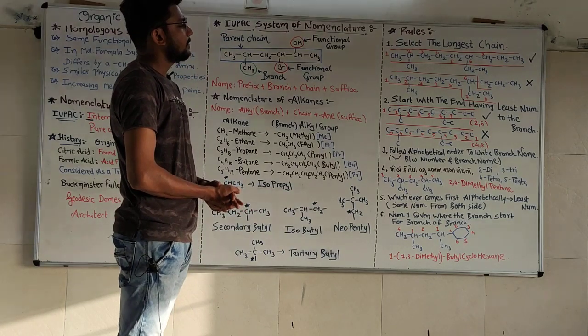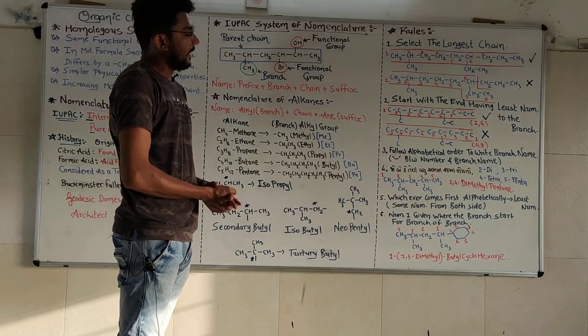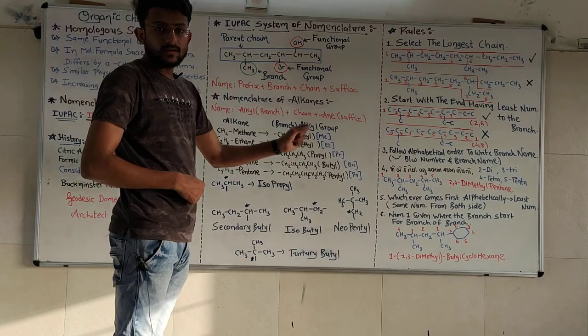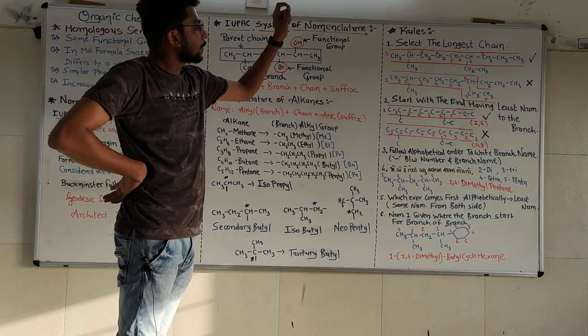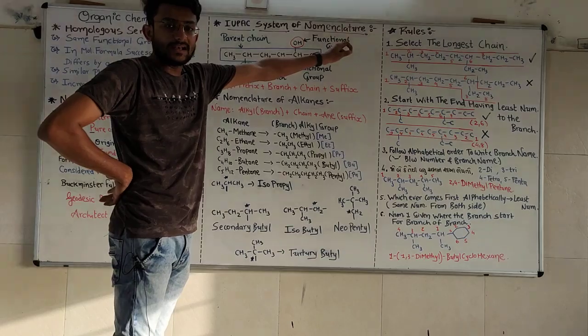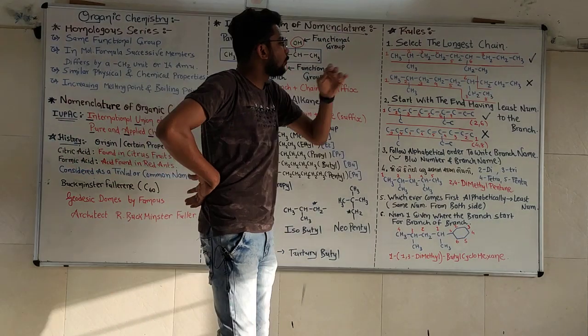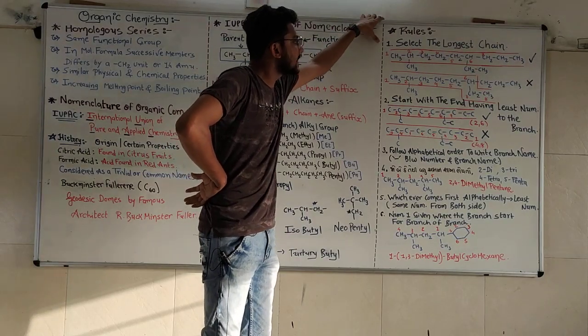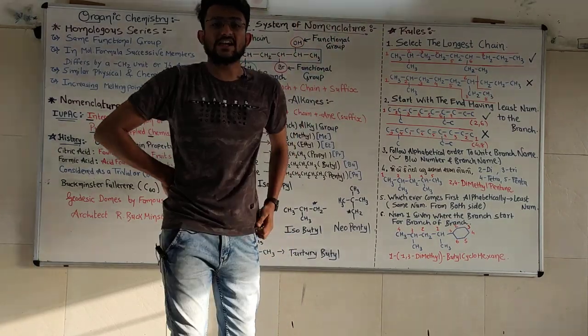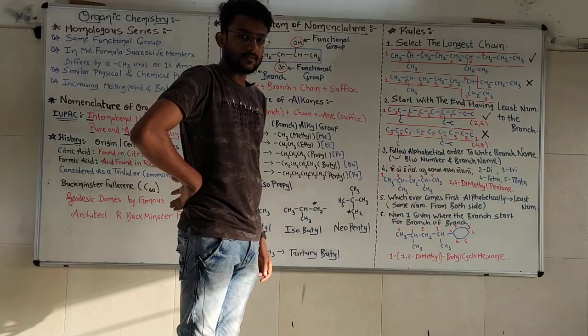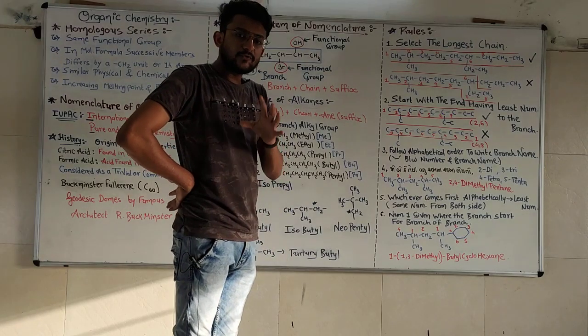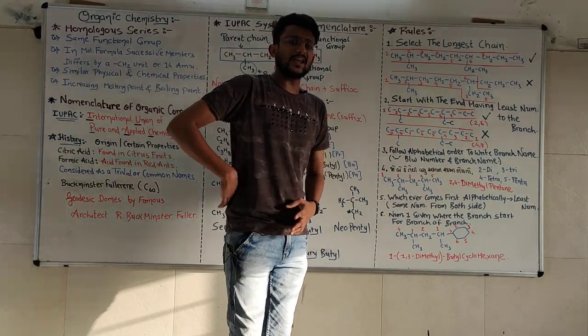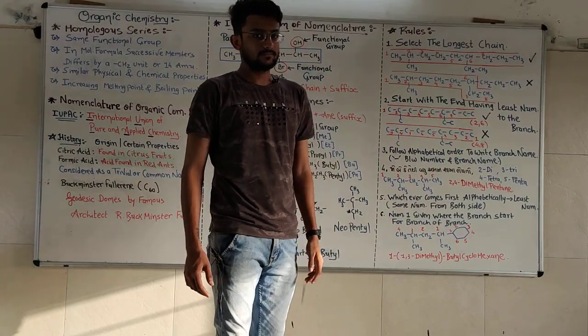We have to remember these 5 so that we can solve difficult nomenclature. Now our primary target and main focus: the rules of IUPAC nomenclature. What are the rules for IUPAC nomenclature? The first rule is to select the longest chain. We have to find the longest chain in our compound.